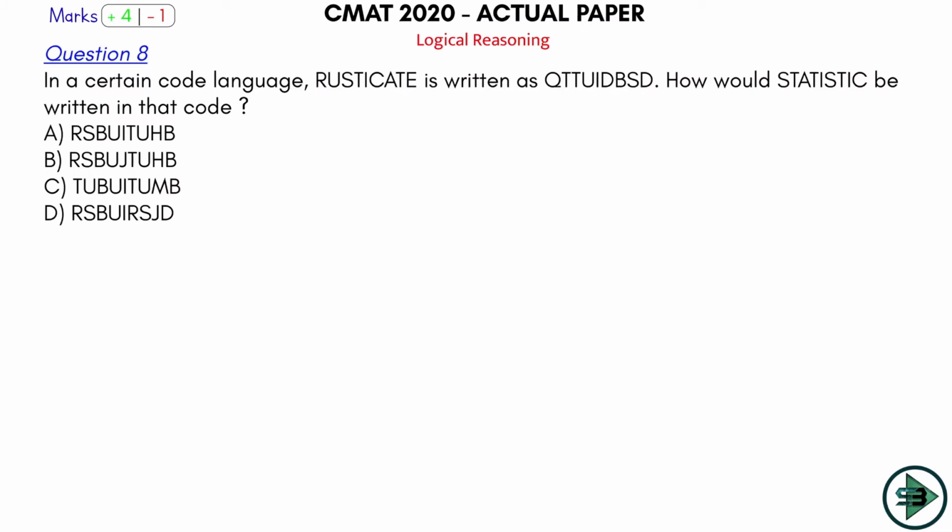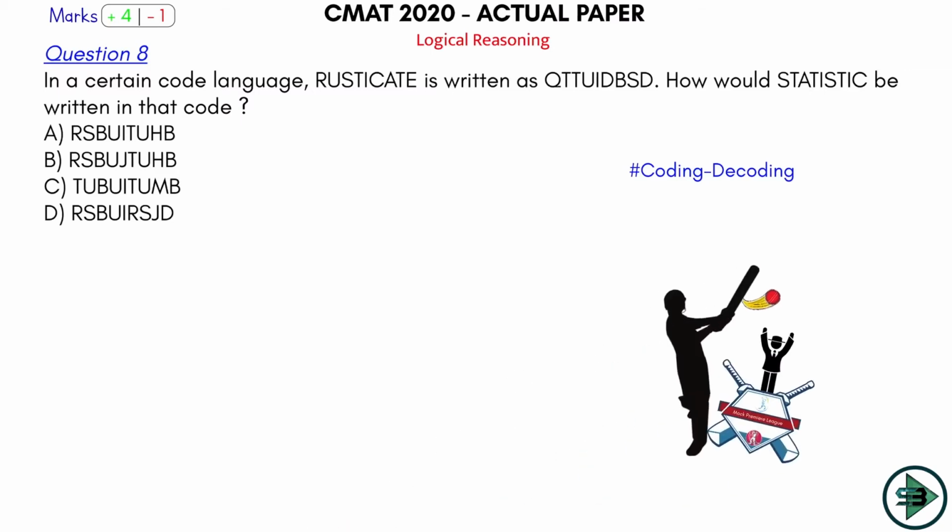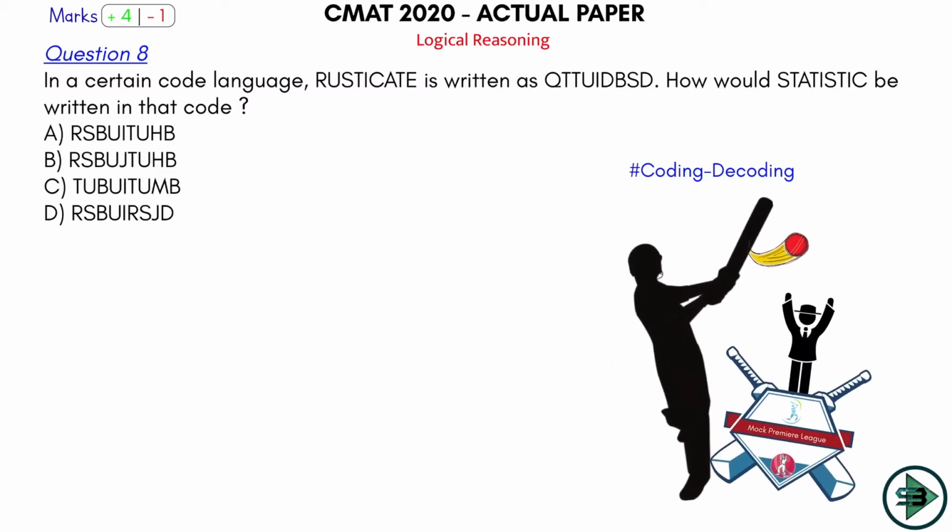So let's come and play now ball number 8, question number 8 from the logical reasoning section. This question is clearly from the chapter of coding decoding, and we had seen all the kinds of tricks as to how to deal with such problems. So it looks like a 6er. Let's see if it becomes a 4 eventually when I start solving it, but first impression gives me that it is a 6er. And I can see it easily as well.